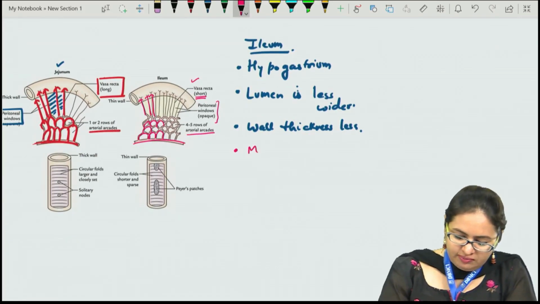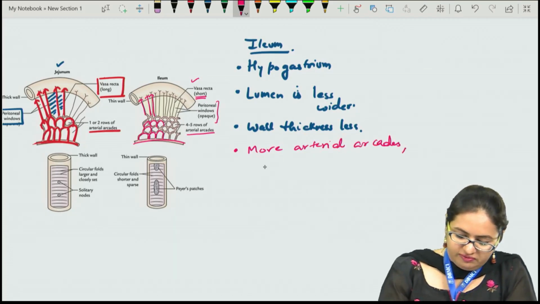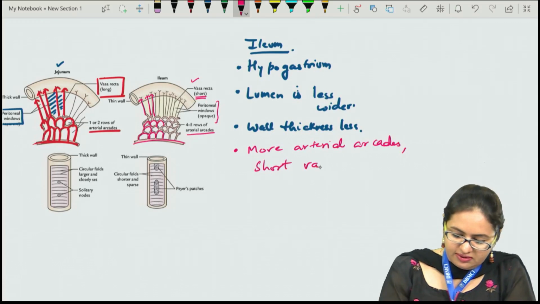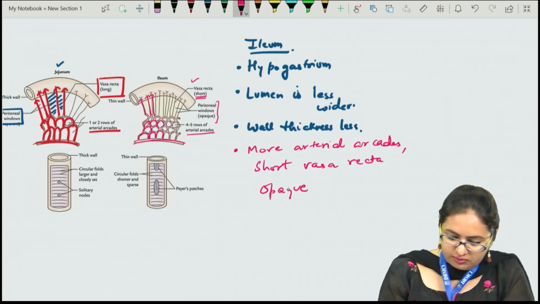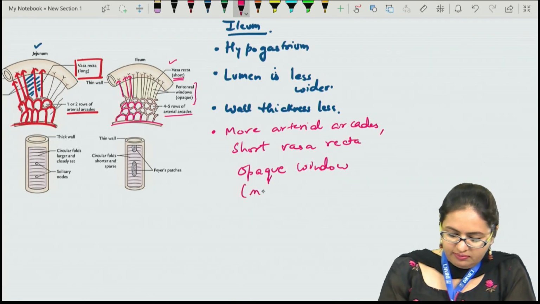So for the ileum, more arterial arcades are there, then we have short vasa recta and opaque peritoneal windows, and this is because of more fat in the mesentery.